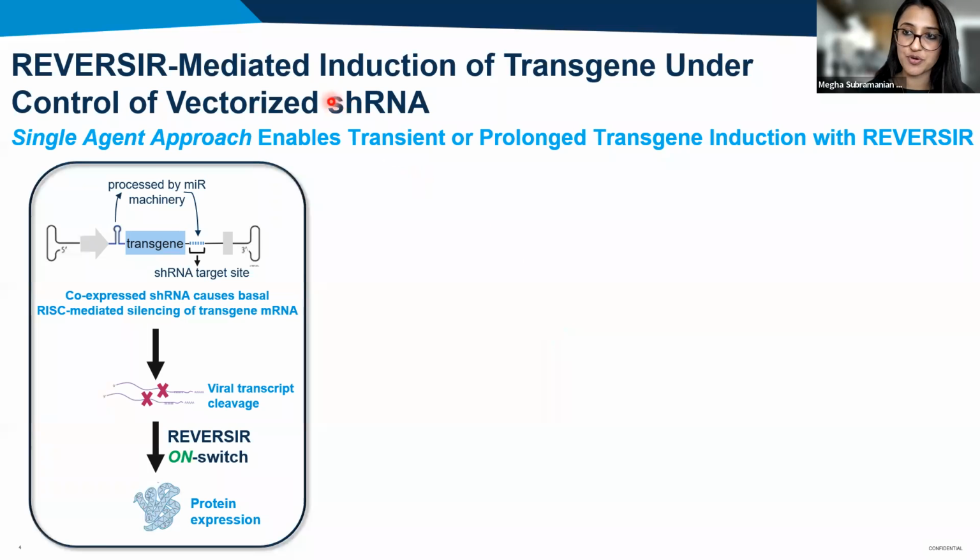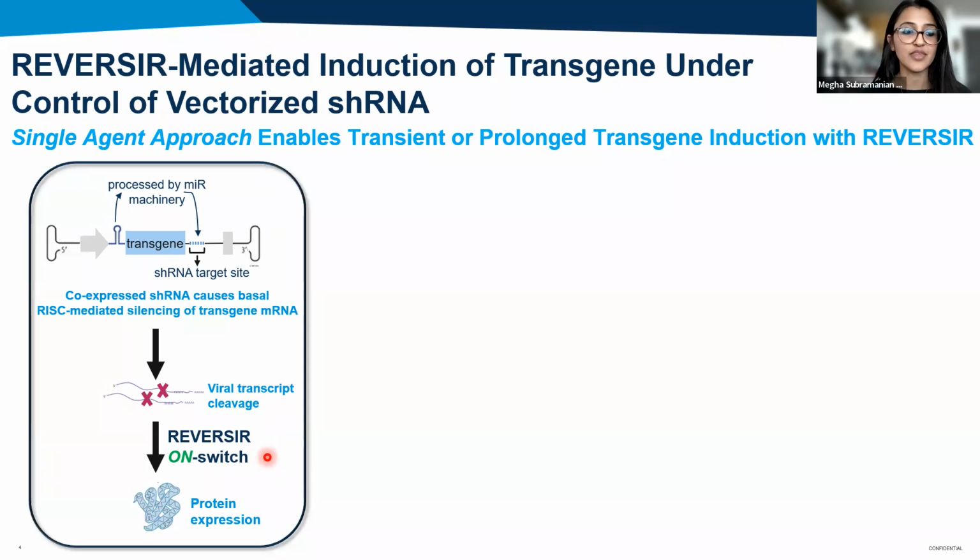In the single agent approach that's described in figures 1 through 5, transgene expression is suppressed by co-expressing an shRNA in an intron within the AAV vector. The viral transcript also contains a complementary target site for the shRNA within the 3' UTR of the transgene cassette. Since expression of both the transgene mRNA and the shRNA are coupled, this sets up a self-regulating system which allows the transgene to be constitutively silenced at baseline. Exogenous dosing of reversir can then be used to block activity of the shRNA and induce expression of the transgene